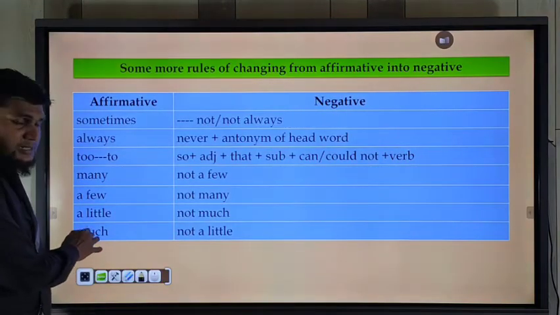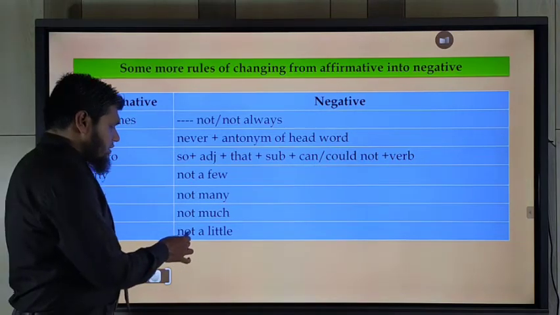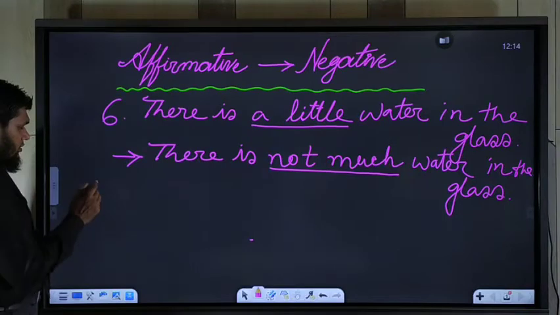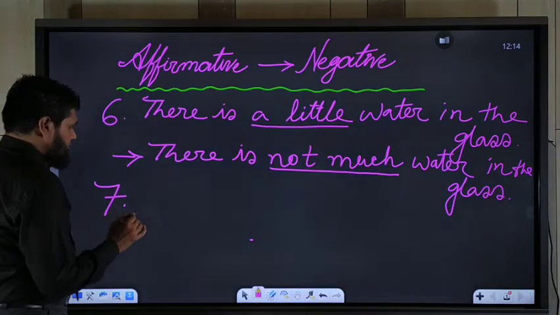Okay. What is the next rule? If you have much in affirmative sentence, you should use not a little. So take the example.